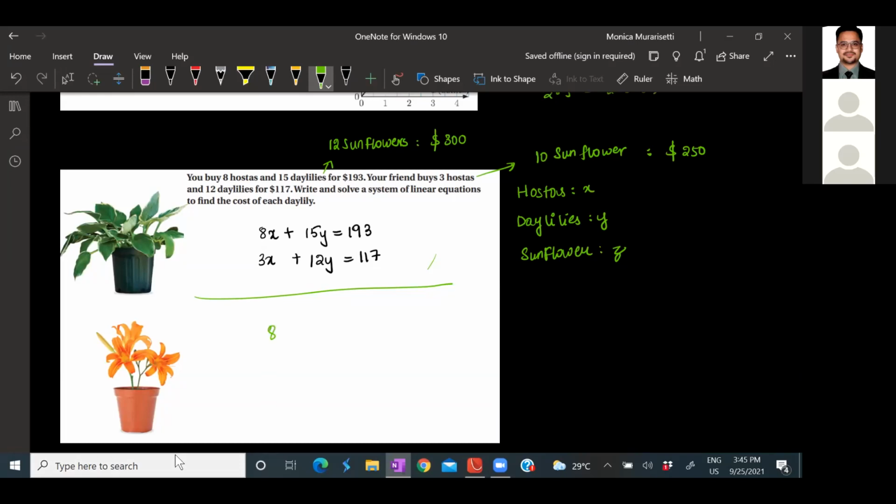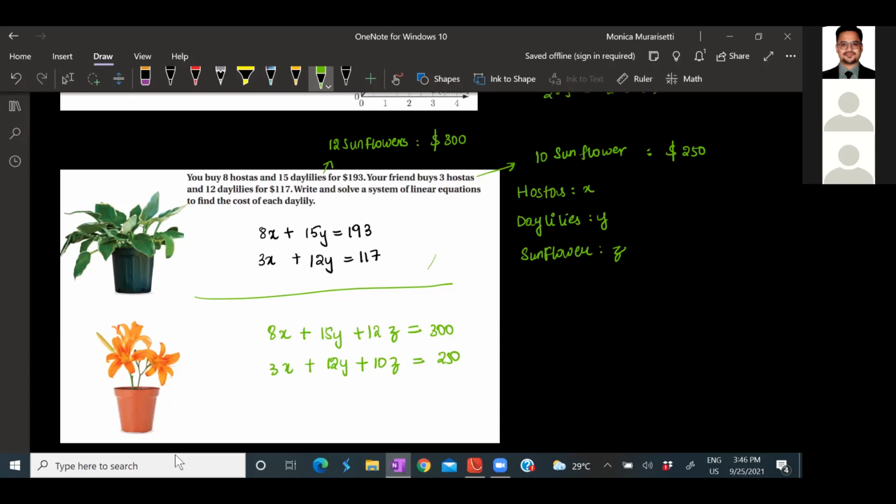So it will be 8x plus 15y plus 12z is equals to 300. Then the next one will be 3x plus 12y plus 10z is equals to 250.